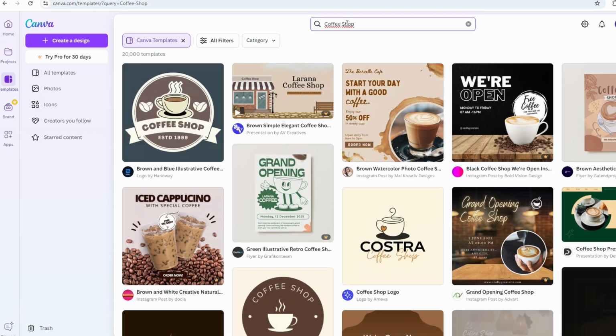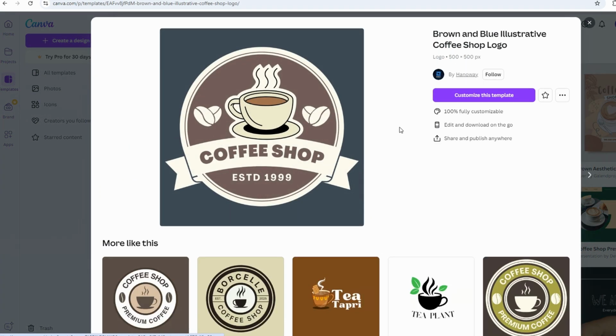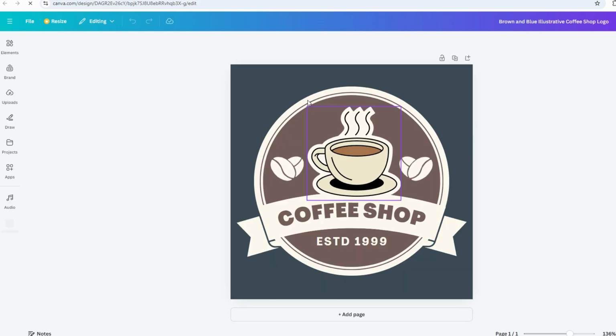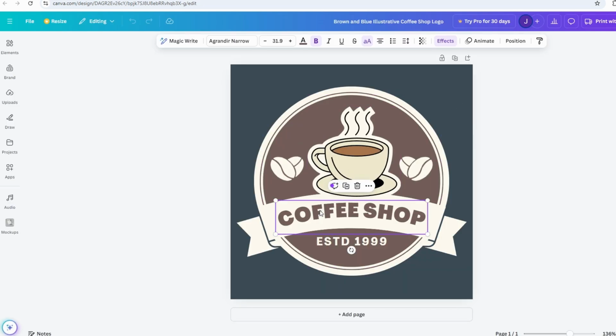Scroll through the available templates and choose one that fits the vibe of your coffee shop. Once selected, the logo template will appear on your canvas for customization. Change the text to reflect your coffee shop's name. Simply click on the existing text fields and replace them with your own.